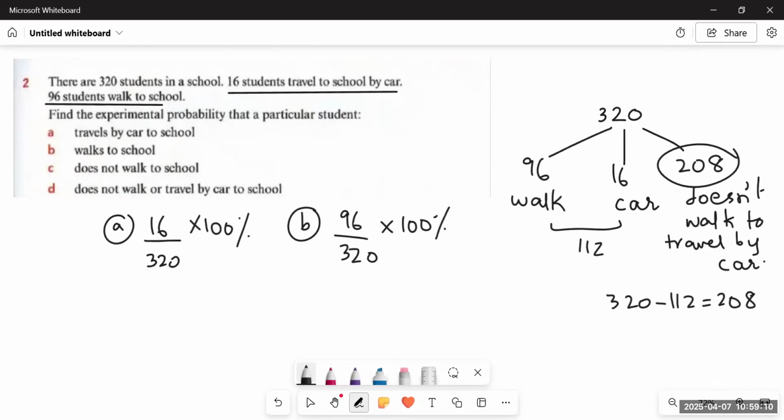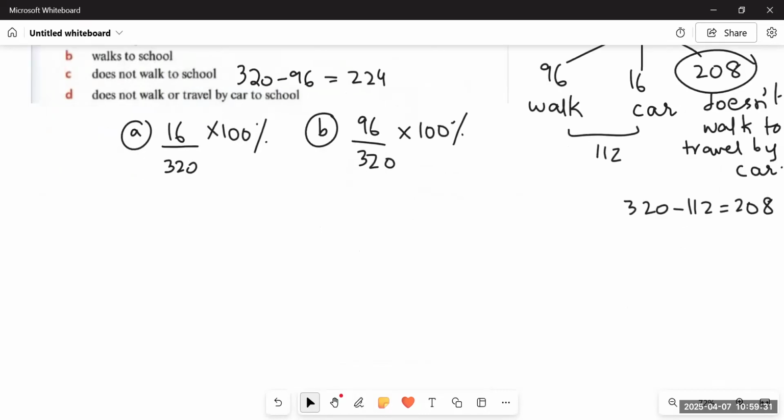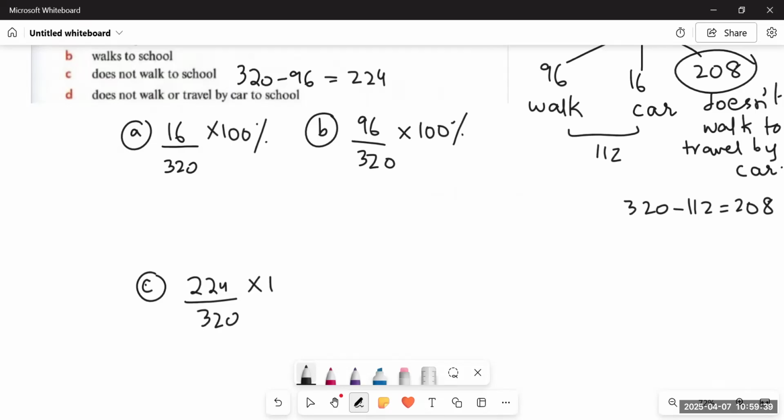And then who does not walk to school? How many students walk to school? They are 96. So how many students do not walk to school? It would be 320 minus 96. First, we are going to subtract it. We will get the answer as 224. So the probability would be 224 upon 320 multiplied by 100%.